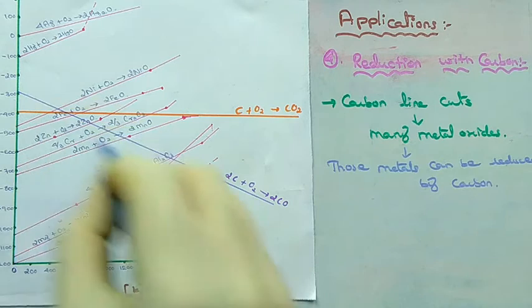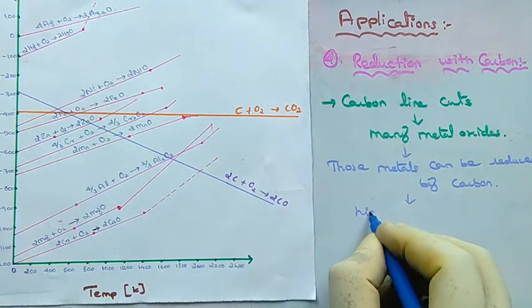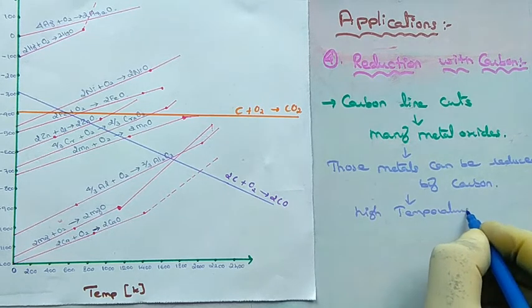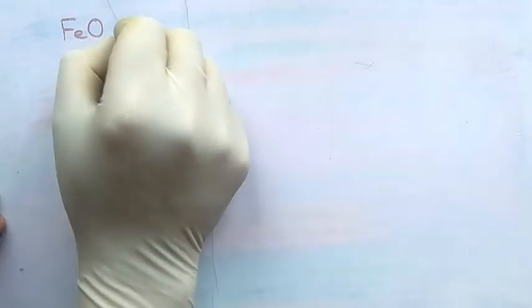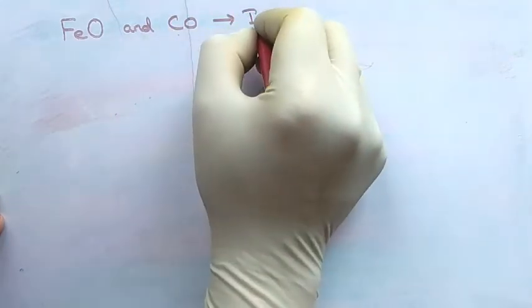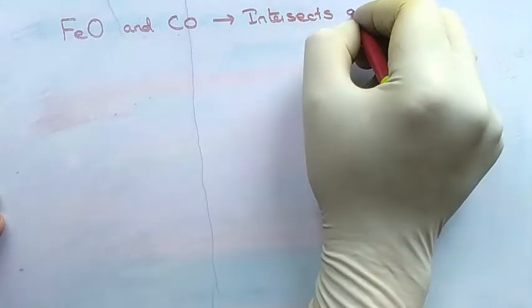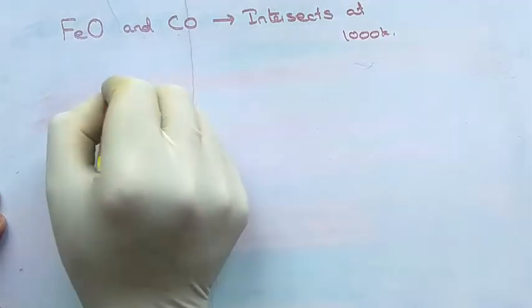At those high temperatures, metals will not be stable. Due to that, oxygen will be cleaved from metal oxides and it will be combined with carbon. So this reduction will be conducted at higher temperatures. For example, in the Ellingham diagram, iron oxide and carbon monoxide lines intersect at 1000 Kelvin temperature.